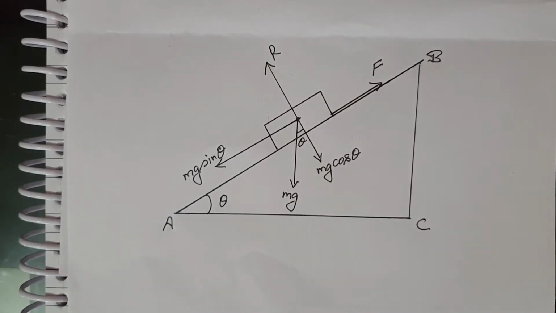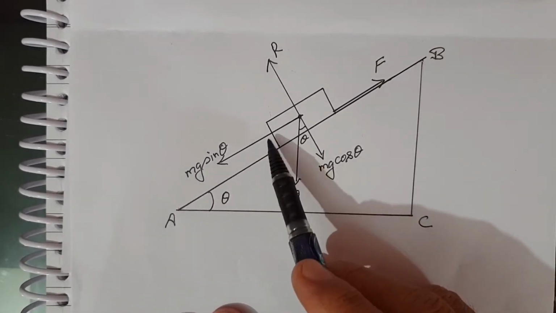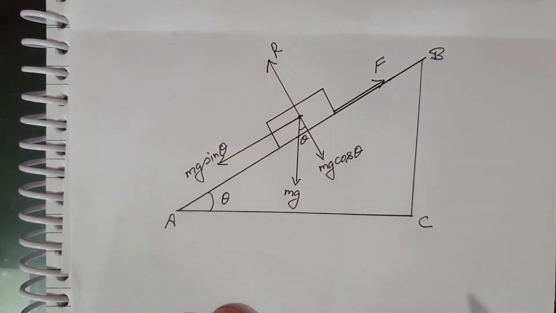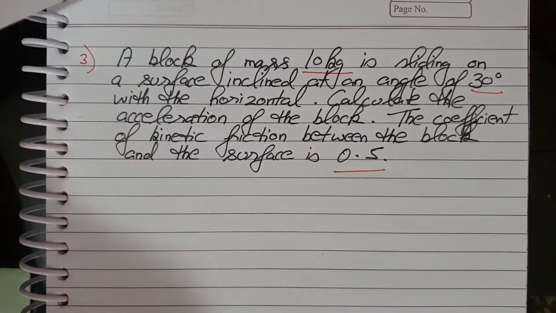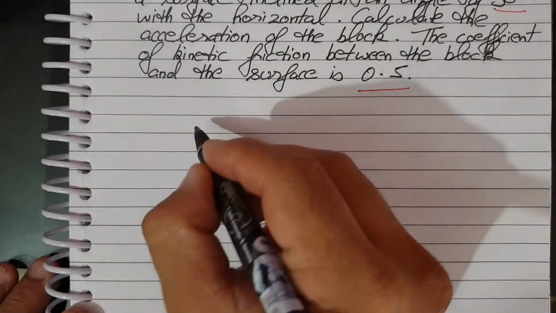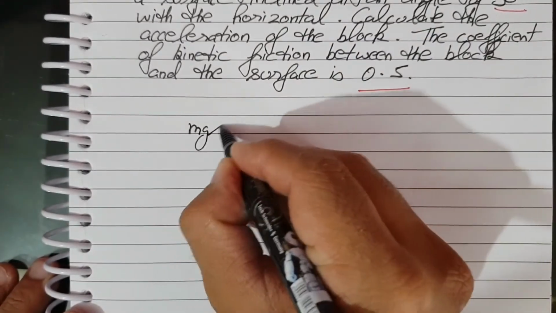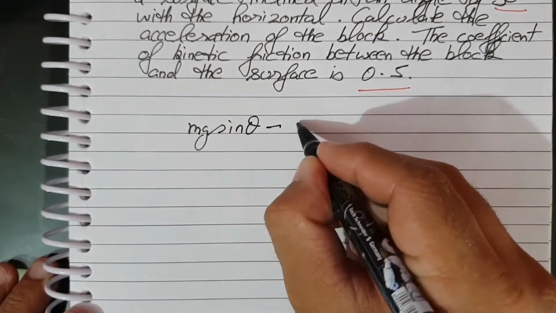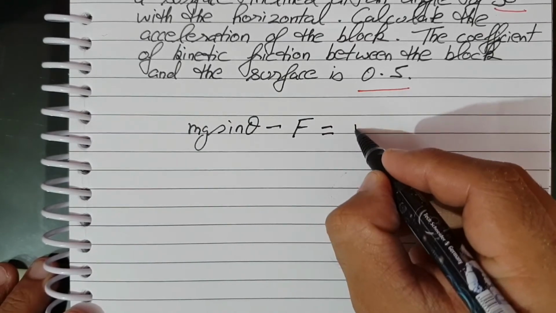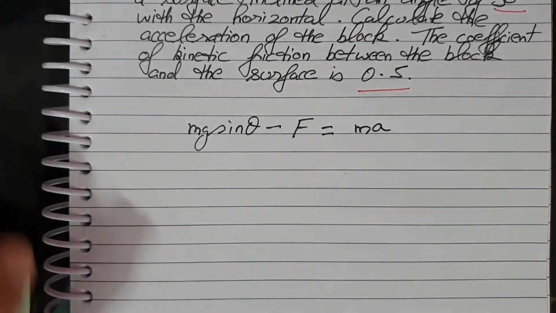So now when this block is sliding down with some acceleration, that means that this mg sin theta is more than this f. So the net force acting on the block is how much? The net force acting on the block is mg sin theta minus f. This is equal to m into a.